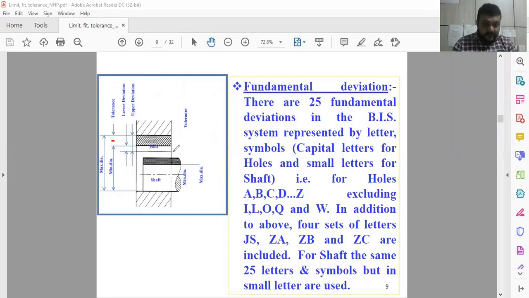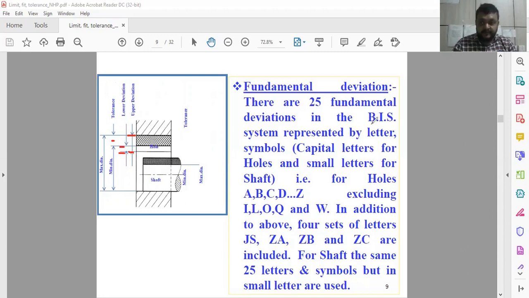This is the zero line, and the lower deviation is measured from this zero line. So this one is the minimum dimension, this is the zero line, and zero line to the maximum dimension is called the upper deviation. Zero line to maximum deviation, zero line to minimum deviation. So this is the lower deviation, this is the upper deviation, and we have 25 fundamental deviations as per the